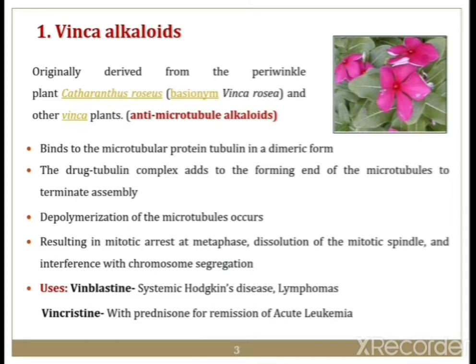Regarding the uses of these vinca alkaloids, vinblastine is useful in systemic Hodgkin's disease and lymphomas, and vincristine is used with prednisone. It is given in combination with prednisone for remission of acute leukemia.